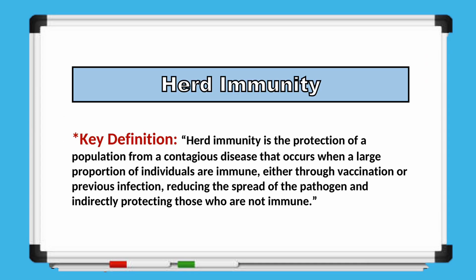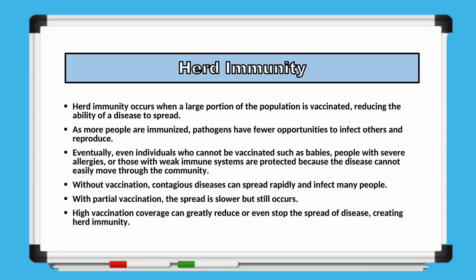Now, let's define herd immunity. Herd immunity is the protection of a population from a contagious disease that happens when a large proportion of people are immune, either through vaccination or previous infection. This reduces the spread of the pathogen and indirectly protects those who are not immune. Now, let's talk more about herd immunity.